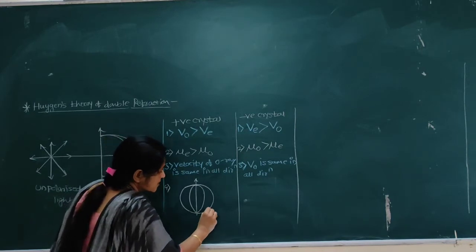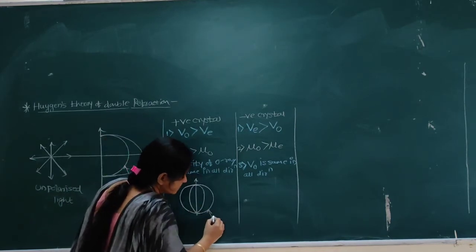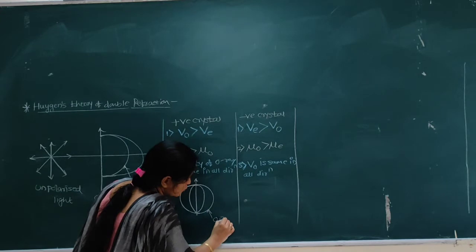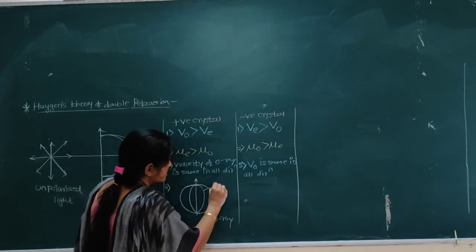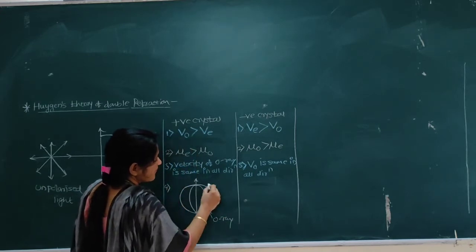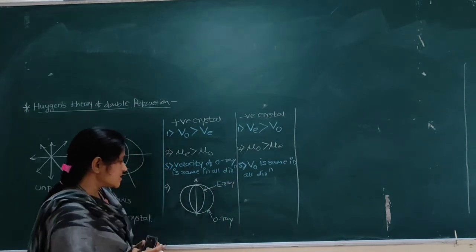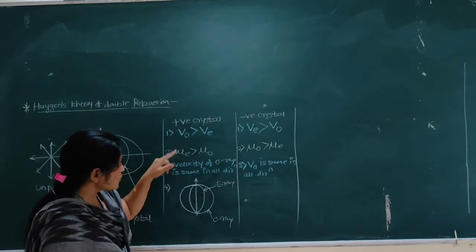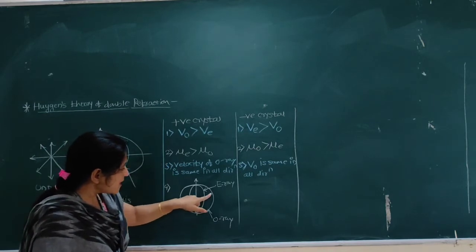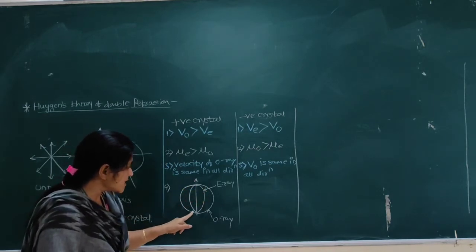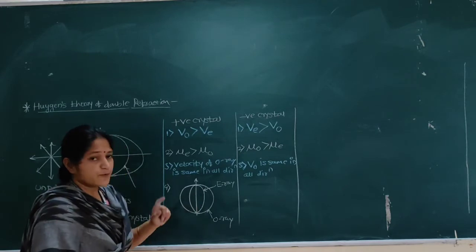Now this is the spherical wavefront, that is the O ray, and this is the ellipsoidal wavefront, that is the E ray. So what is the difference? Here the fourth difference for a positive crystal is that the spherical wavefront lies outside the E wavefront.